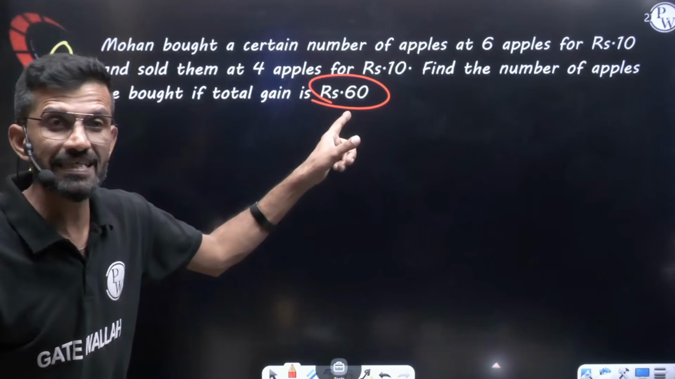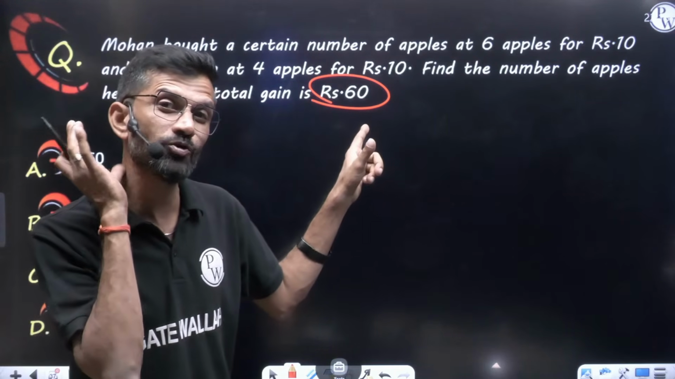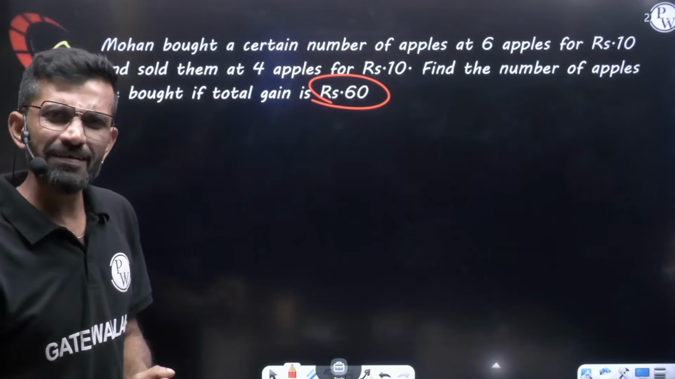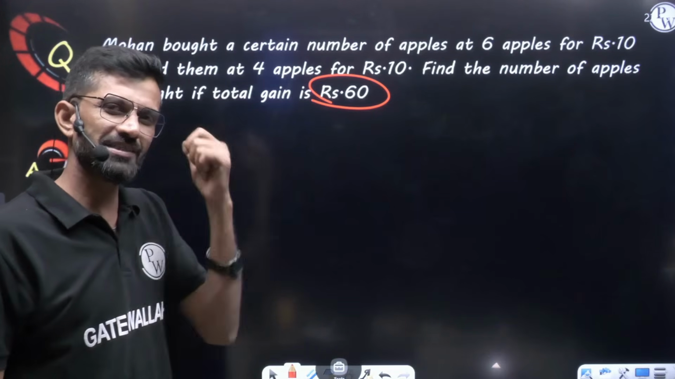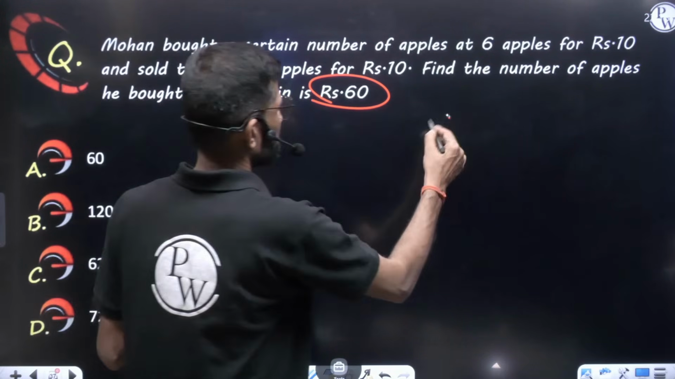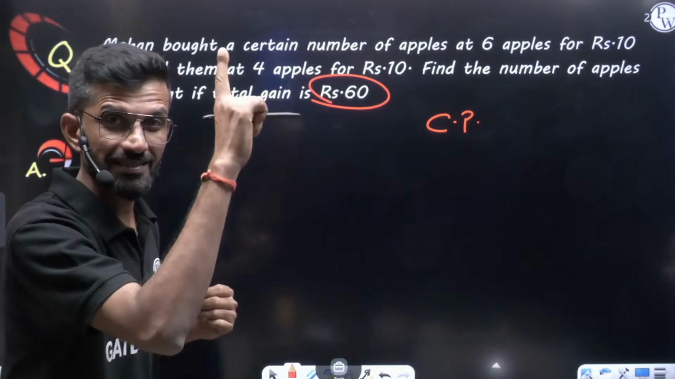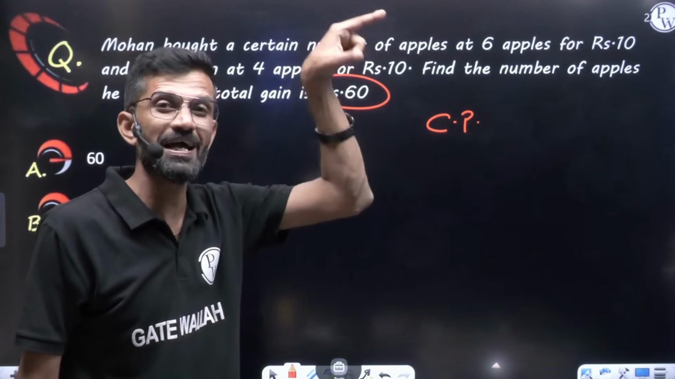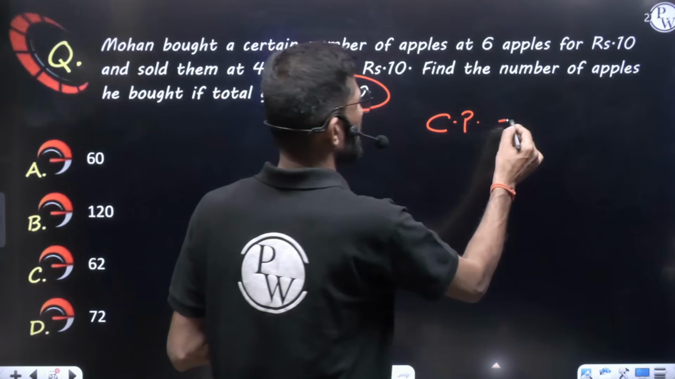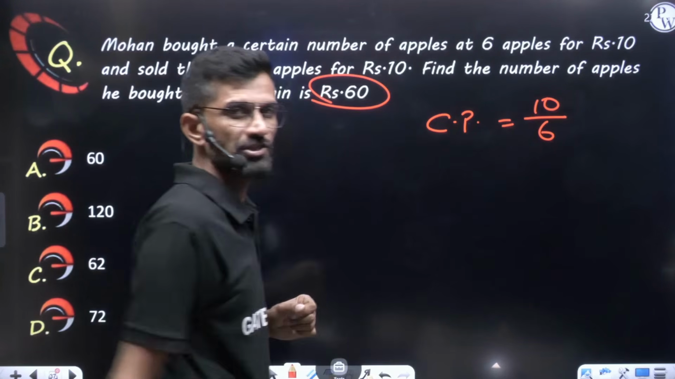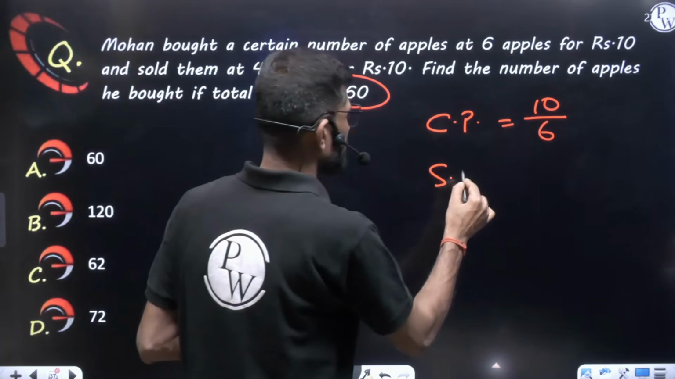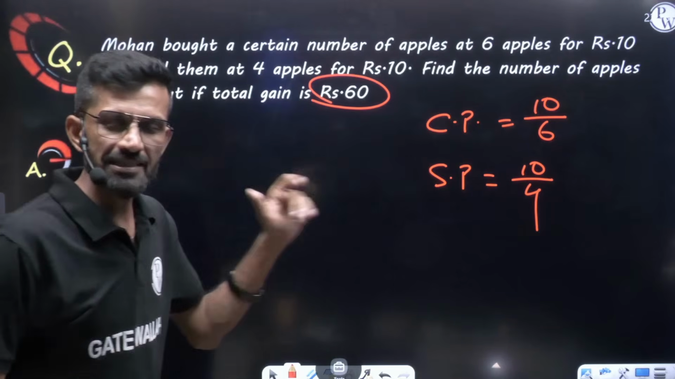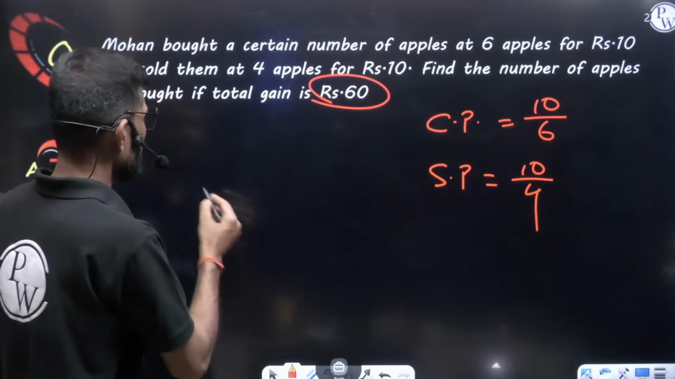They are not giving it in percentage. They are saying 60 rupees is the total profit, which means they are giving the profit value, not percentage. Let us find what the profit percent is. Starting with the first question we discussed in profit and loss, same thing. CP of each apple: in 10 rupees, 6 apples. This is the cost price of each apple. The selling price of each apple: in 10 rupees, 4 apples. If we write SP by CP, we'll get profit or loss percent.